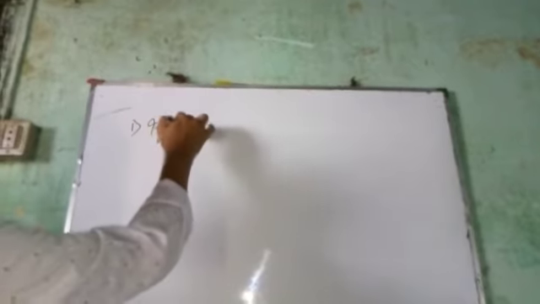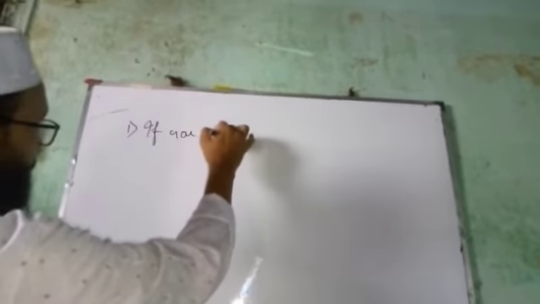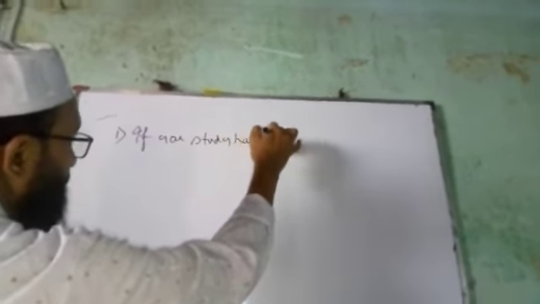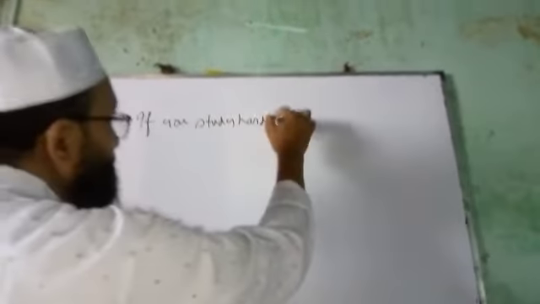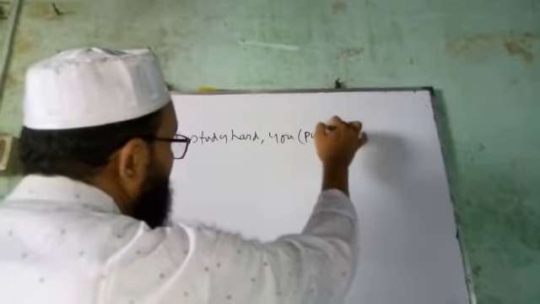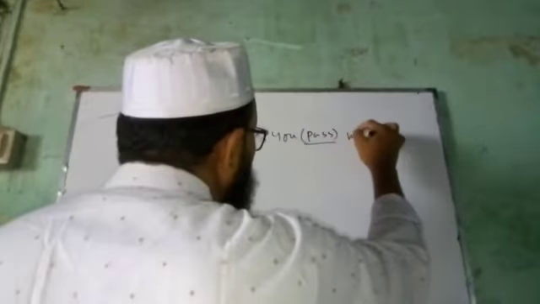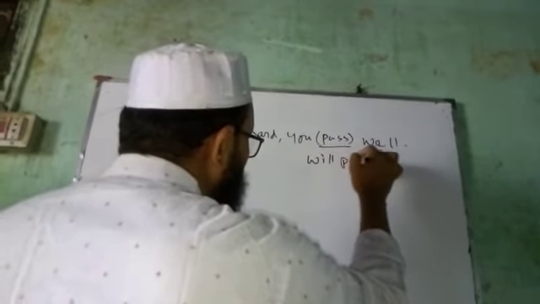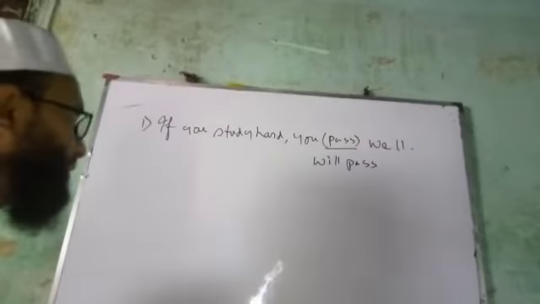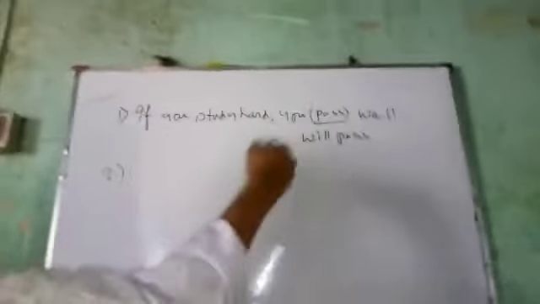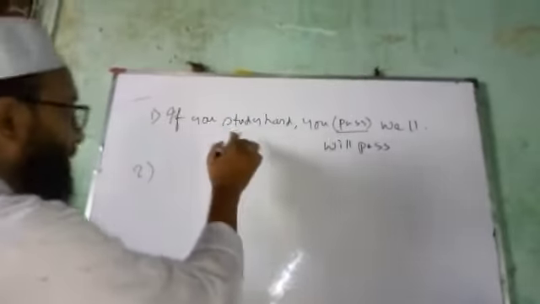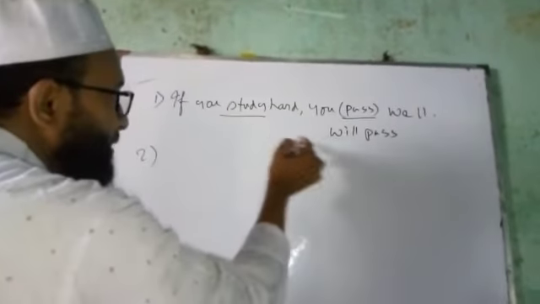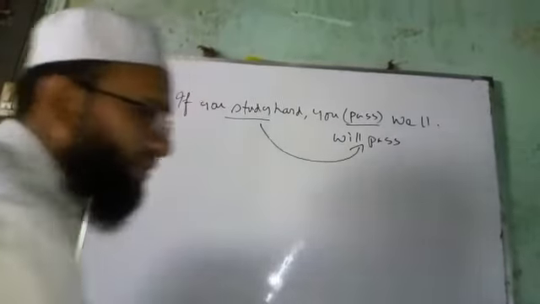For example, if you study hard, you will pass well. This is rule one and it is called the first conditional. If you study hard, you will pass well. The first verb being in present tense, the next verb became future indefinite.